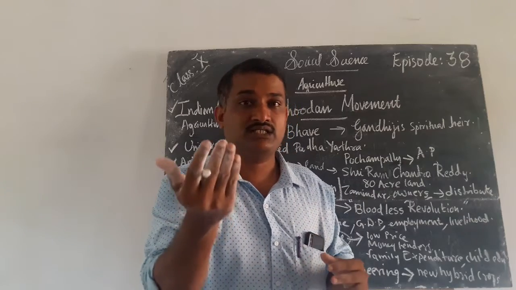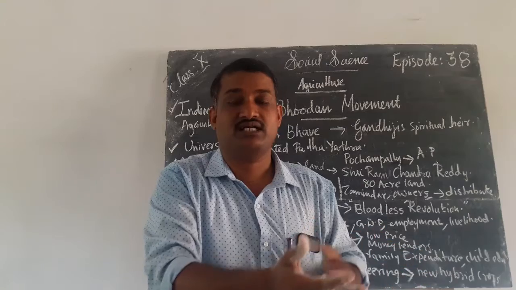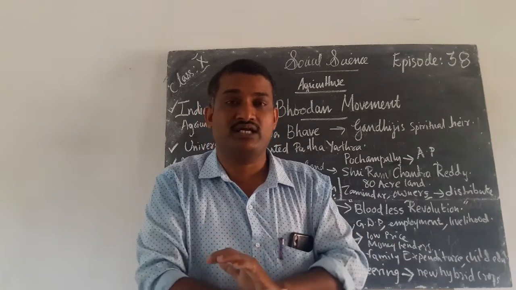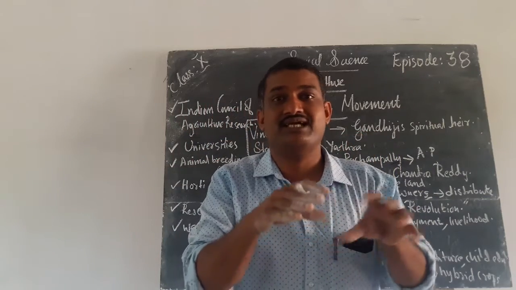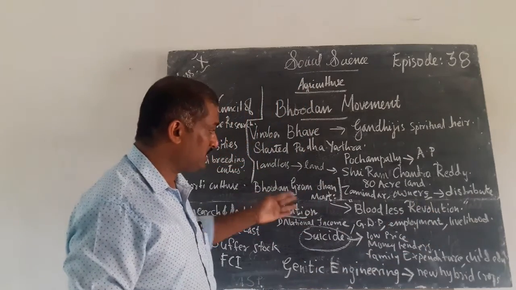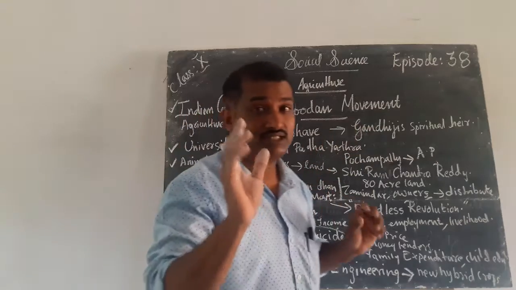If you give land to us, we will cultivate, and with the help of agriculture we can prosper our life. So the landless peasants' demand was aired by Vinoba Bhave, and he shared his ideas. That time, one person, Sri Ram Chandra Reddy.